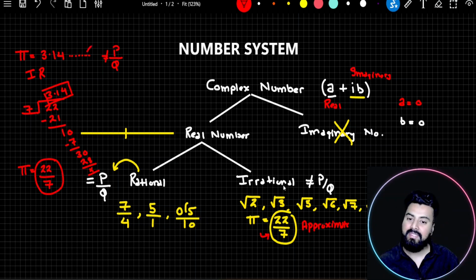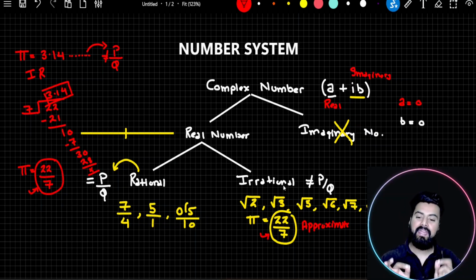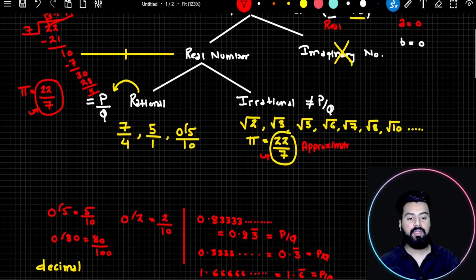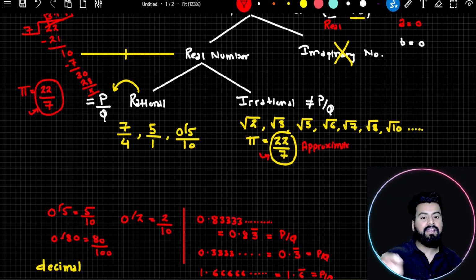And such numbers cannot be expressed in the form of P by Q. So this 22 by 7 can never be the value of pi. Understood? It is just an approximate value, and therefore I cannot cite this as my reason to say it is a rational number. I hope now you have understood why pi is an example of an irrational number. Right? So this is all on irrational numbers.